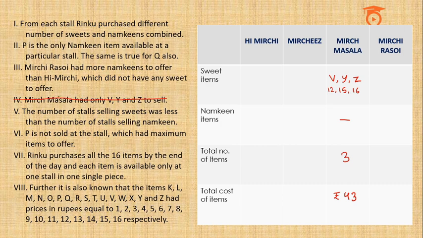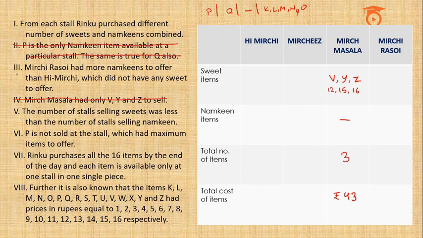Okay, now look at the second point in which they say that P is the only namkeen item available at a particular stall, and the same is true for Q also. So as far as namkeens are concerned, in one stall it would be P only, in one stall it would be Q only, one stall has nil, we have seen already, and the remaining K, L, M and O will be all at one. So we'll see where we have to write P, where we have to write Q and where we have to write K, L, M and O.